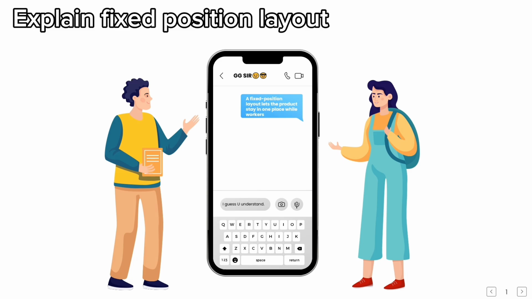Explain fixed position layout. A fixed position layout lets the product stay in one place while workers and machinery are moved to it as needed. It is used for products that are impossible to move: ships, airplanes, and construction projects.